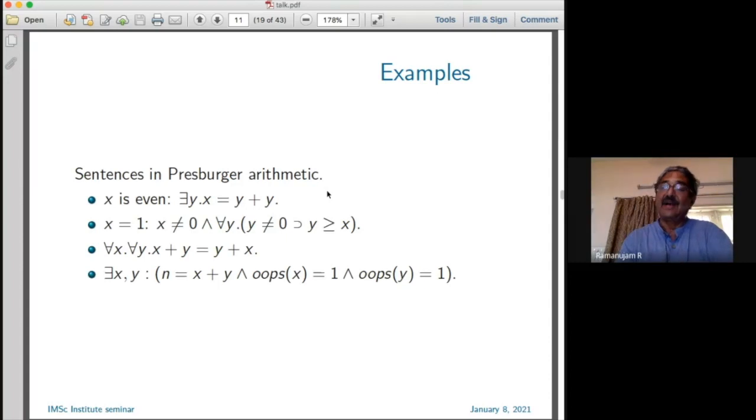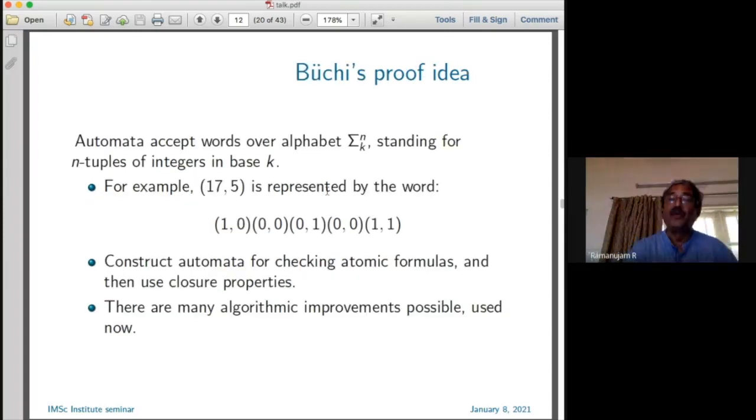This says your given number n can be expressed as the sum of two oops numbers. So this is the kind of thing that you write. Now, what Büchi did was that you take any such sentence. In general, you take a sentence which has got a whole lot of quantifiers. The variables x, y refer to natural numbers, and you use addition, equality, negation, whatever Boolean connectors you like, and the quantifiers for all and there exists. You take such a sentence, and then what he showed was that you can construct a finite state automaton that checks whether that particular sentence that you have written is true or false.